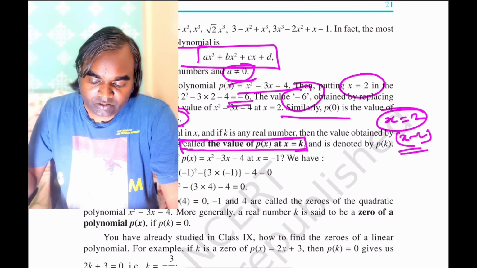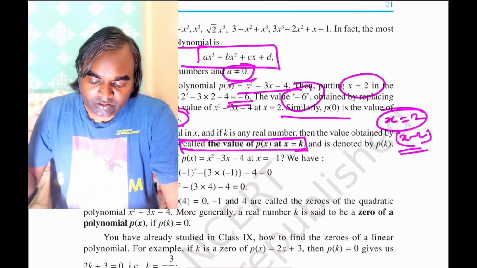That means -1 and 4 are the zeros of the polynomial. These are called the zeros of this quadratic expression x² - 3x - 4.